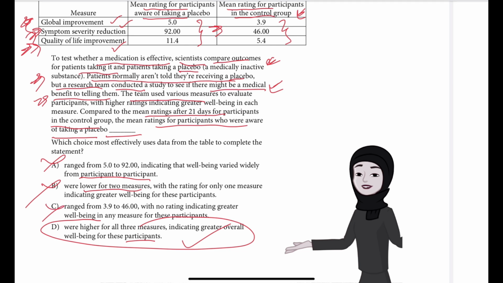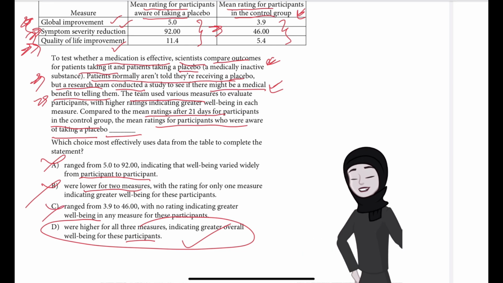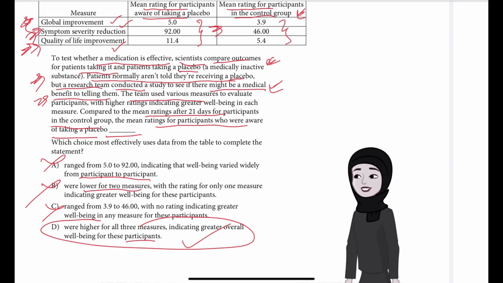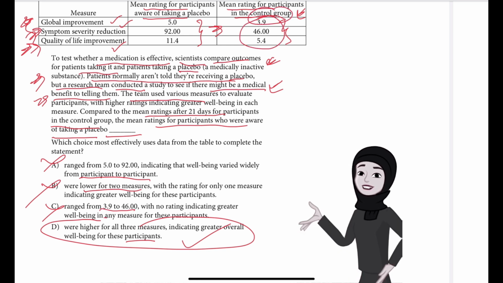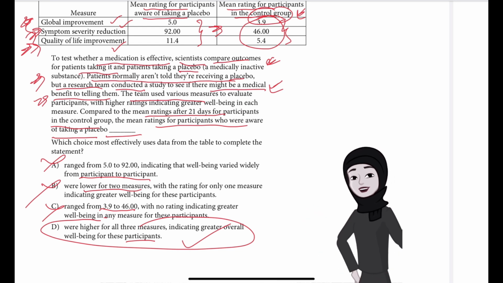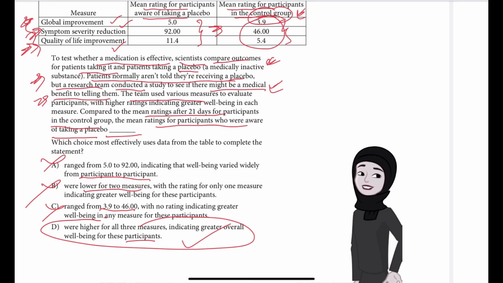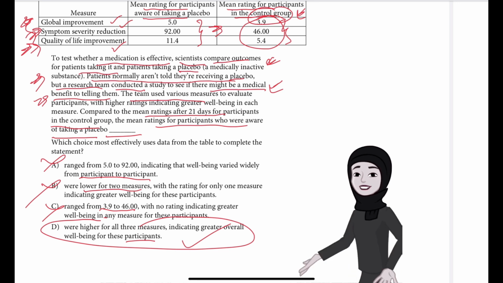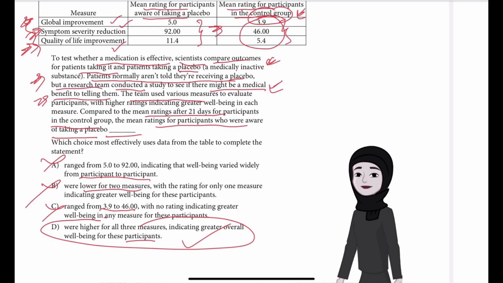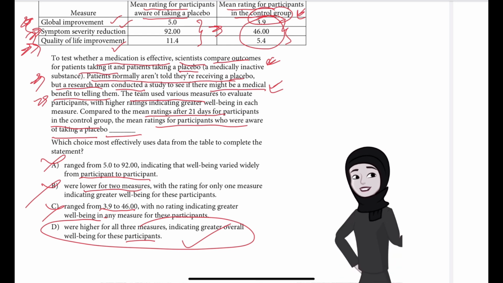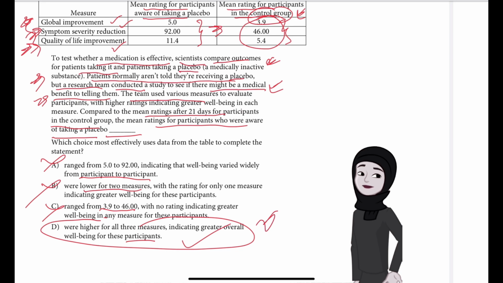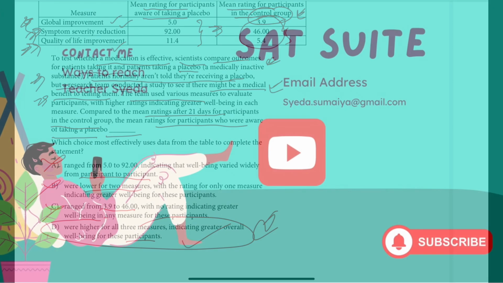And C is incorrect because it cites data from the table related to participants in the control group, not to participants aware of taking a placebo. No rating indicating greater well-being in any measure. Additionally, the mean ratings in the table for the participants aware of taking a placebo are higher for all three measures than for participants in the control group. So given that higher ratings indicate greater well-being, as the text states, the ratings in the table for participants aware of taking a placebo indicate greater well-being for these participants in all three measures. So we can clearly see that D is the best answer. So I hope that's clear.